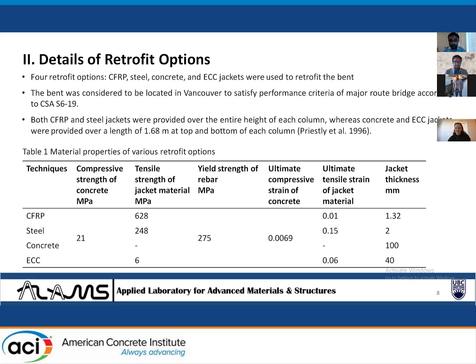Yield strength of rebar was 275 MPa. Ultimate compressive strain of concrete is 0.0069. Ultimate tensile strains of jacket materials are 0.01, 0.15, and 0.06 for CFRP, steel, and ECC respectively. Jacket thicknesses are 1.32 to 140 millimeters for CFRP, steel, concrete, and ECC jackets respectively.